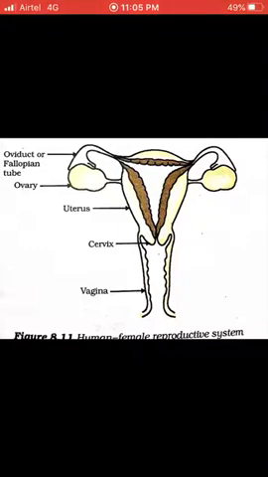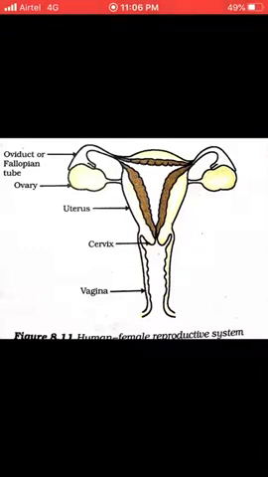The first menstrual cycle starts during the age of puberty, which is known as menarche, and at the age of 45 in females it stops, which is known as menopause. The first menstrual cycle is known as menarche, and the last menstrual cycle is known as menopause. So basically, the importance of the menstrual cycle is to remove the unfertilized egg or ovum from the uterus so that after ovulation a new egg can come and fuse with the sperm.